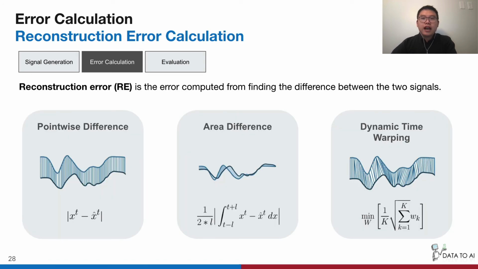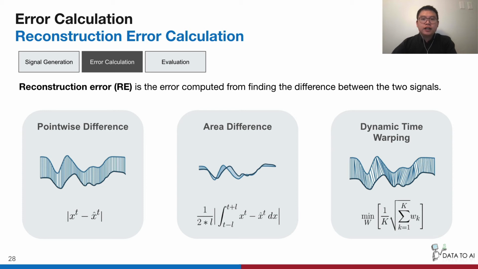Reconstruction error is the error computed from finding the difference between the two signals. In our paper, we presented the following three functions to compute the reconstruction errors. First is pointwise difference. It computes the difference between the true value and the reconstructed value at every time step.